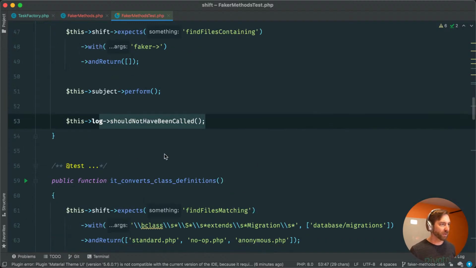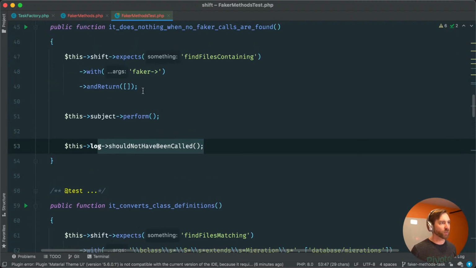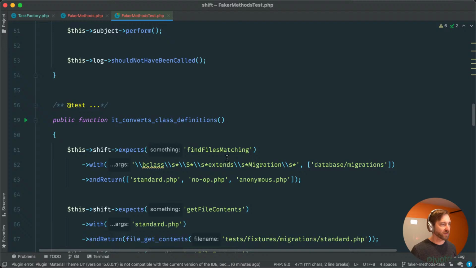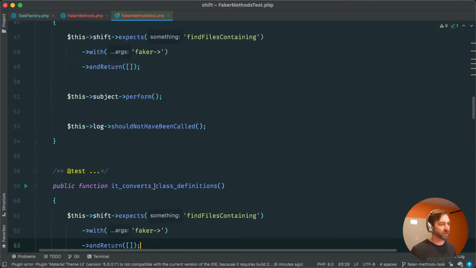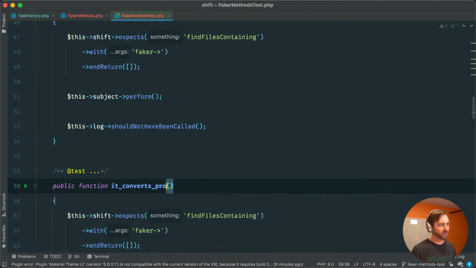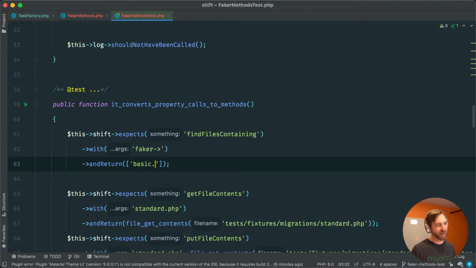So that's pretty straightforward. So when we do have stuff, though, that gets returned, so let's just start this next test. We can say something like it converts property calls to methods, which is what we expect, right? So in this case, let's just, for now, we're just going to return something like basic.php.